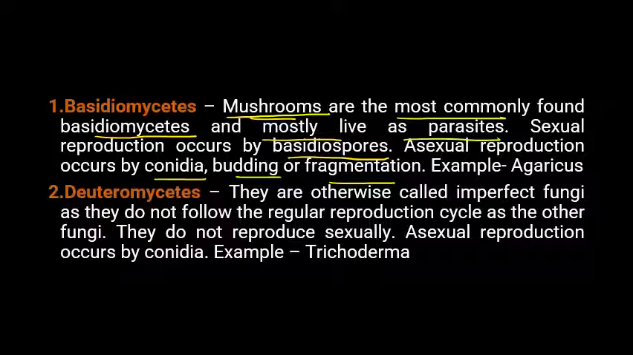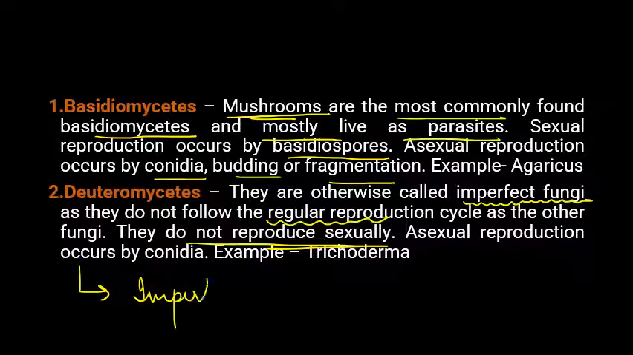Coming to deuteromycetes. Deuteromycetes are known as imperfect fungi, because they do not follow the regular reproduction cycle. Regular reproduction cycle means what? They do not reproduce sexually. They only undergo asexual reproduction. So they are known as imperfect fungi.